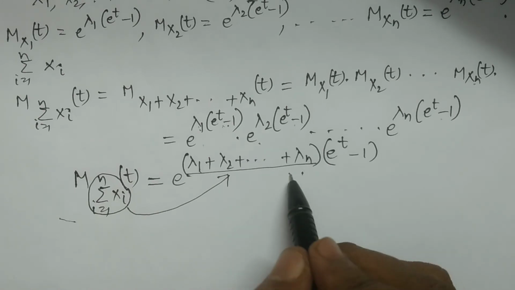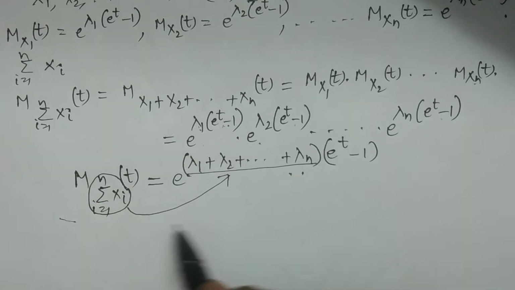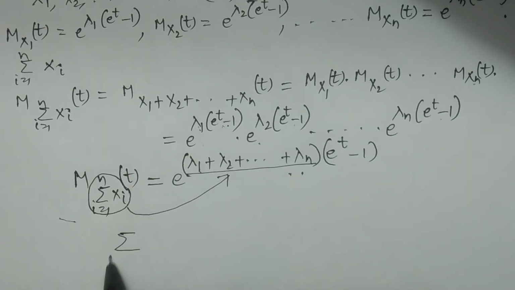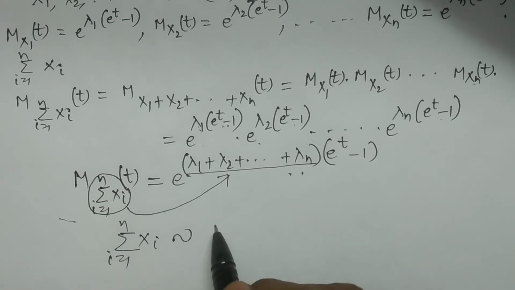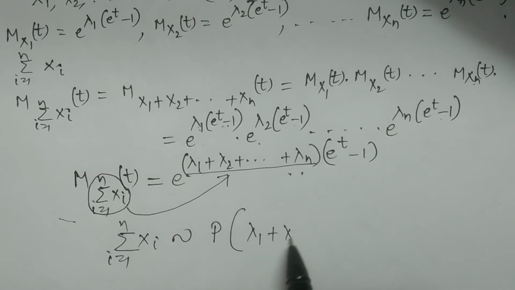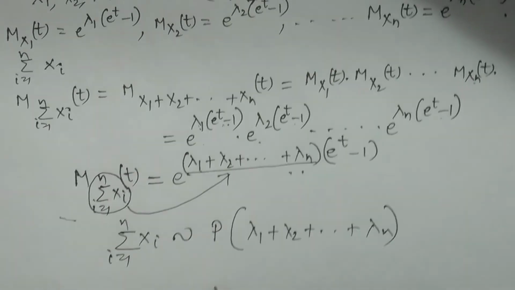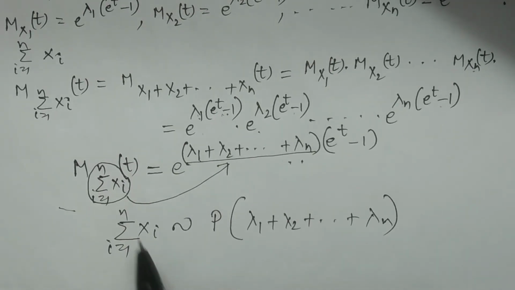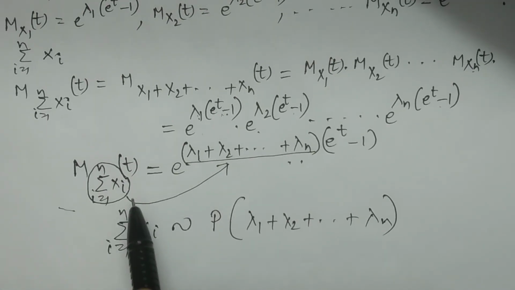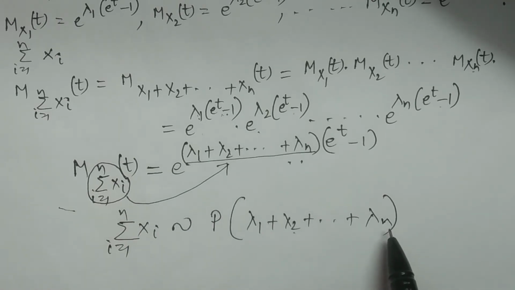Therefore, the summation of xi, i equals 1 to n, follows again a Poisson distribution with parameter lambda 1 plus lambda 2 plus and so on plus lambda n. This is what we write in general.